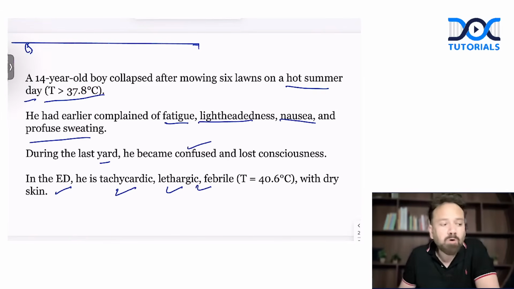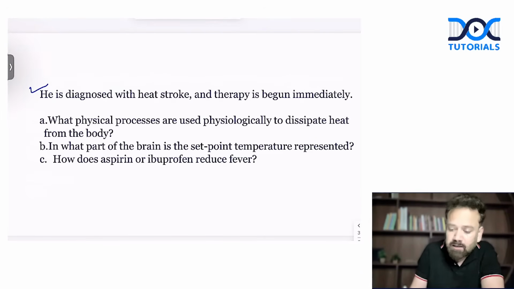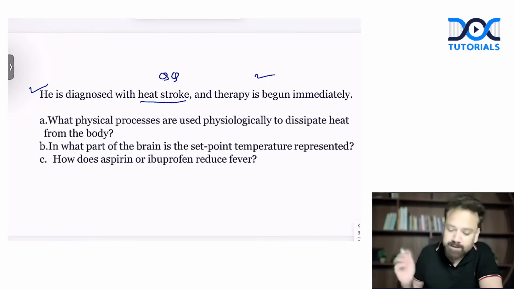Normally, there is a mechanism of temperature regulation, which is under control of hypothalamus. So here it is not working properly. There is tachycardia, lethargy, fever. So what can be the reason? He is diagnosed with heat stroke. We must know what heat stroke is. When temperature regulation is not working properly, it is called heat stroke, and therapy is begun immediately.